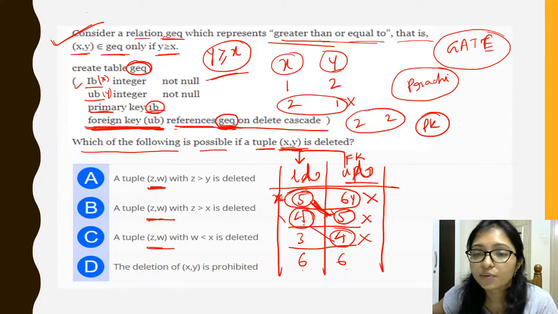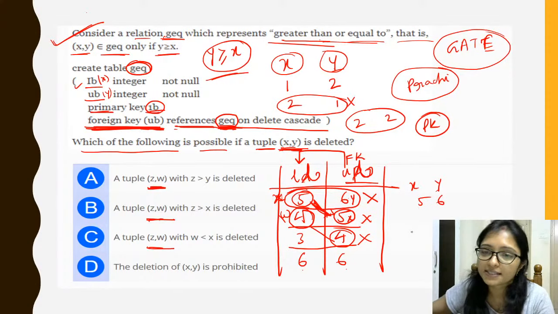So here you can see this is x, 5 is x, and you can take 4, maybe I am taking z, ZW. I am taking this W. XY was 5 6, right?